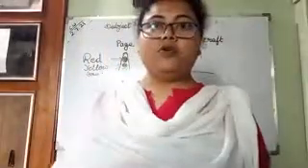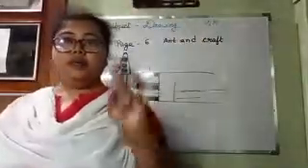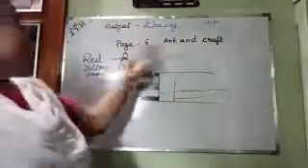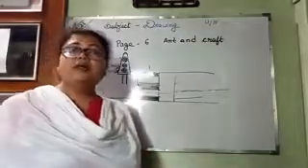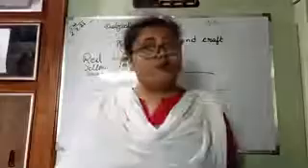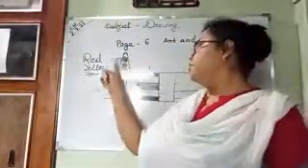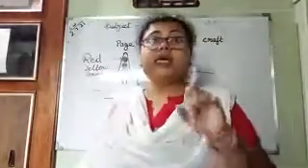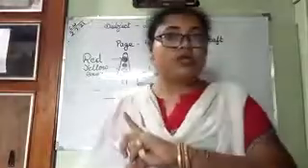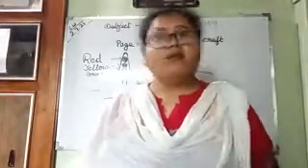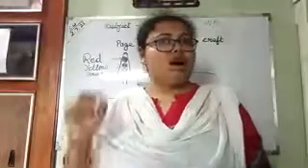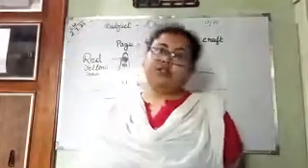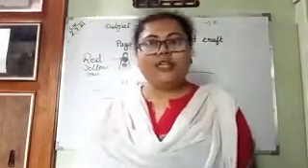The picture is given in your book. Okay, zebra crossing and traffic signal. These two things are given there, and you will color the whole picture. Page number 6. Today you will color. Does everybody understand what a zebra crossing is and what this traffic signal is? You will see them only in big cities, not in our town. Okay, understand? So understand it, then color. You have color pencils with your mother and father. Take their help and color the picture. Okay, so teaching is over, students. Thank you.